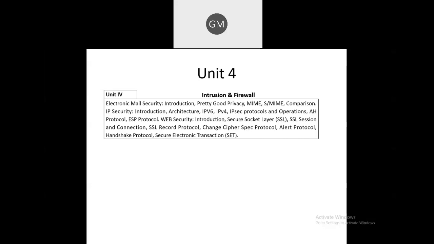Then details about the Secure Socket Layer, that is how SSL connections and sessions occur, and what is the function of the SSL record protocol. What is the meaning of the handshake protocol, and secure electronic transaction. So all these points we are going to learn in unit number 4, that is IDS, firewall, IP security and web security. And there are some sub points under it.